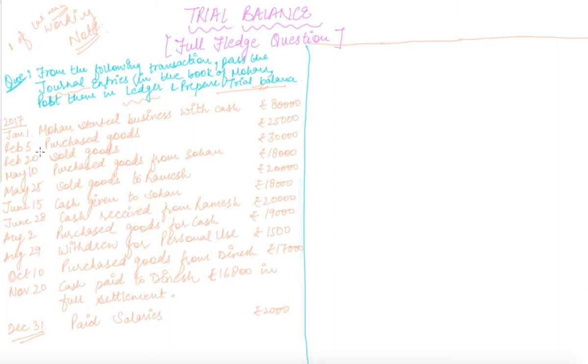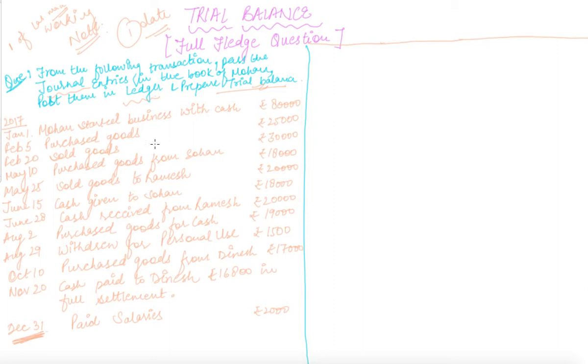As I said, it is not necessary to show the dates on a trial balance, but as it is to be prepared on a particular date for the complete year or the given period of time, whether it is a single month or a week or a year, it is prepared on a single date. So here the date of the trial balance will be 31st December, the last day of the year, right?